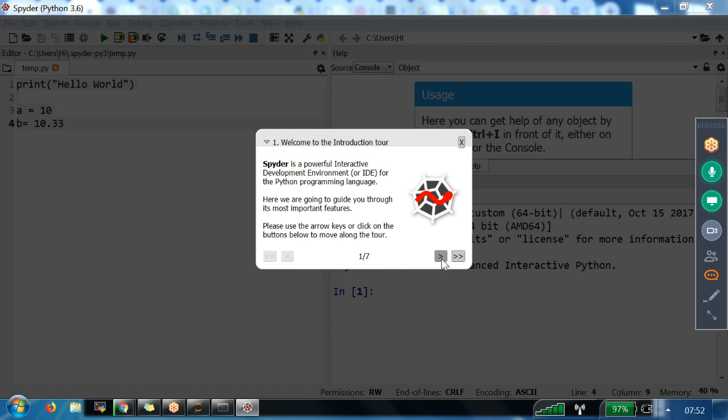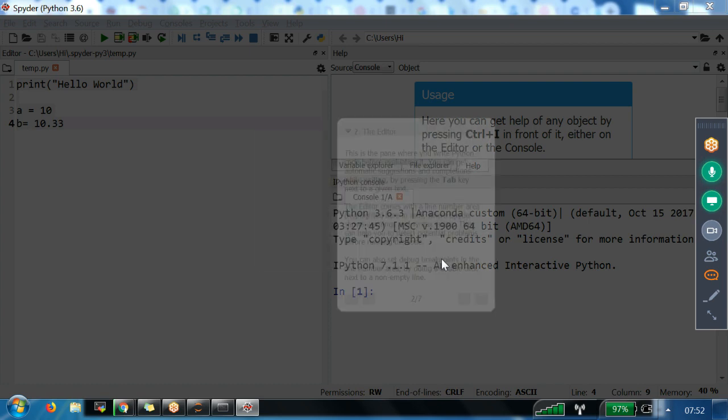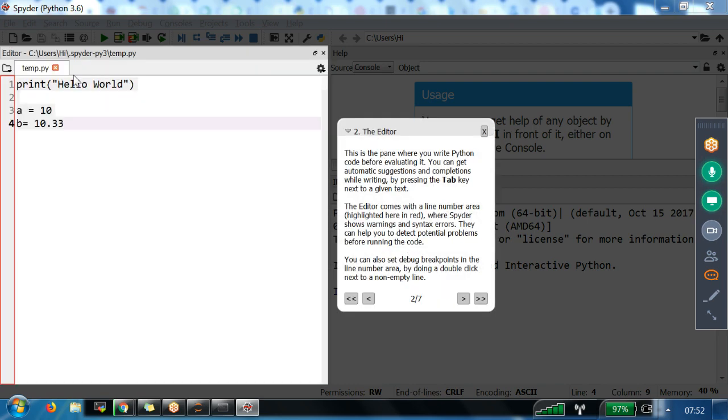Let me click on the small arrow mark. Then we get the editor. This is the window called the editor window. This is the window where you write Python code before evaluating it. We are going to write the code here. You can get automatic suggestions, which is missing in Notepad, and completion while writing by pressing the Tab key.